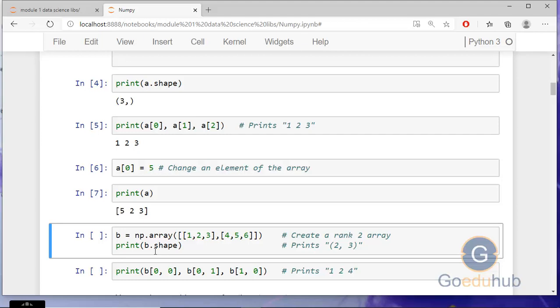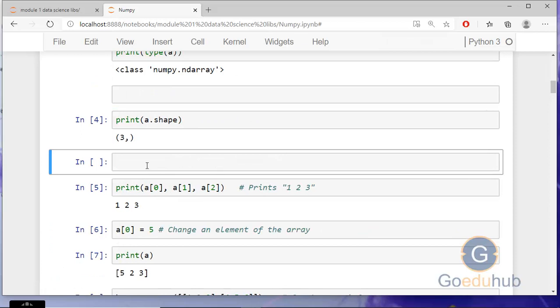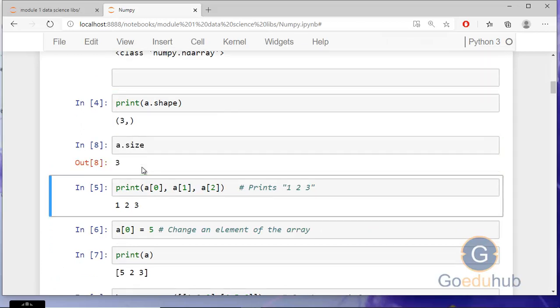And what is the vector? Vector is an array with a single dimension. Only a 1D array is called the vector. And matrix refers to the array with 2 dimensions. And when we talk about 3D or high dimensional arrays, generally we call it tensor. So these are the different terms we generally use for NumPy arrays. Now we will see some attributes of the array. One attribute we have already seen, that is the shape. And similarly, we can check here e.size. And you can see size will tell you the total number of elements.